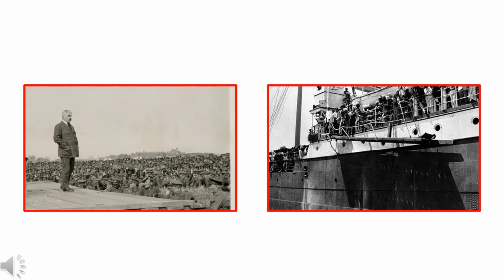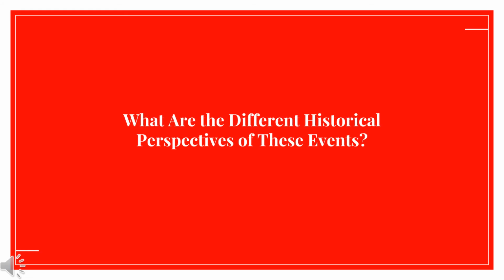Here there are two images. On the left, there is Borden giving a speech to Canadian troops, and on the right, it is the passengers of the Komagata Maru. What are the different historical perspectives of these events?